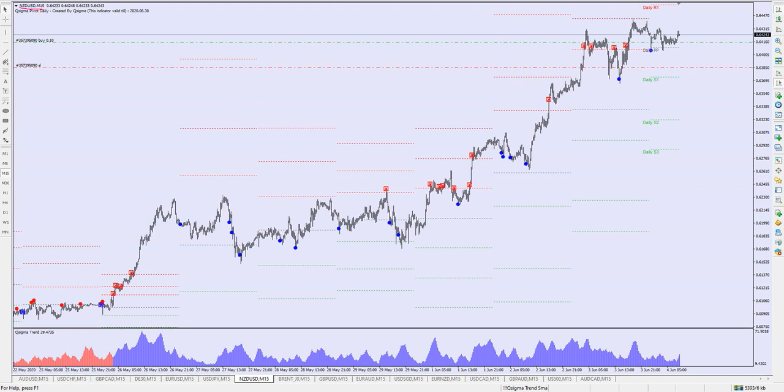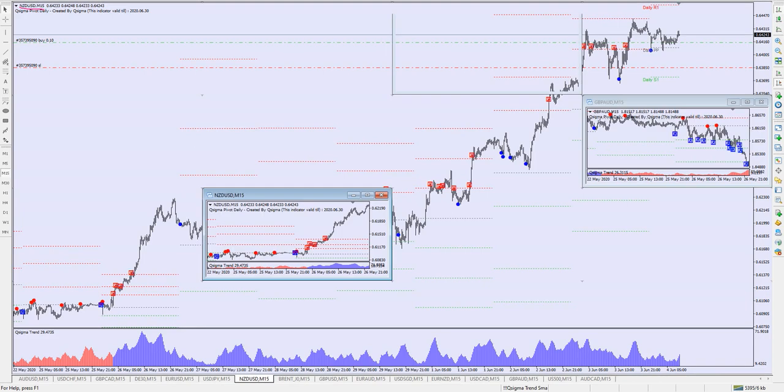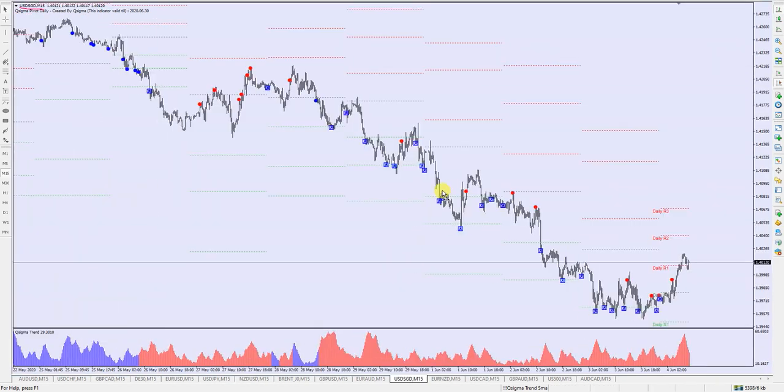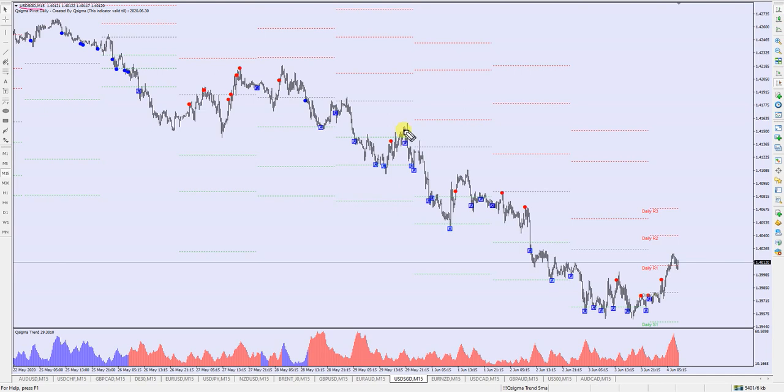The next one in our portfolio is USD SGD, a good currency pair right now, and we have had plenty of sell phases in the past days. These are the trades that our algorithm predicted. Yesterday we got a trade, and if we exit here, this is the new signal.